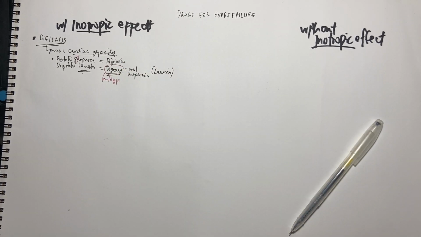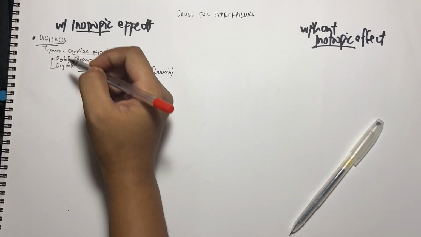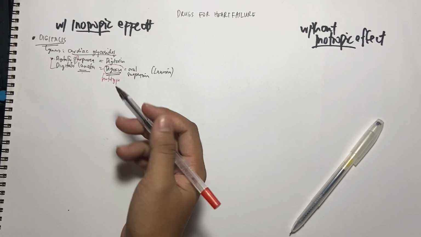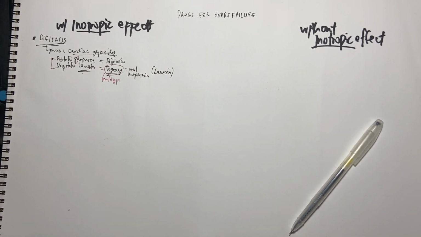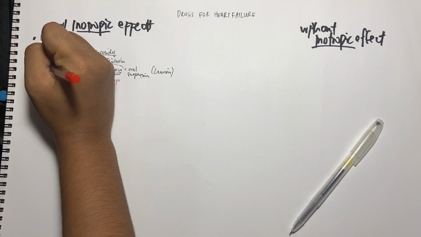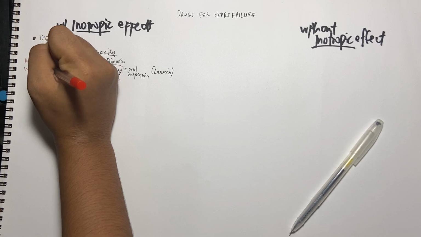The botanist behind these two plants who discovered that it could be good medicine for a drug that has inotropic effect is William Withering, a botanist.